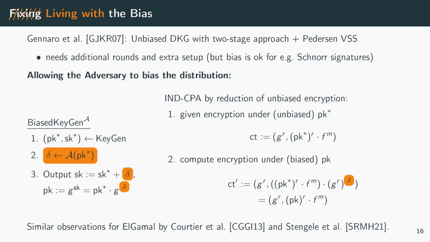And then this reduction goes through. So it allows us to keep this simple one round protocol once we make the proofs non-interactive, and we don't have to deal with the extra setup for the Pedersen VSS.